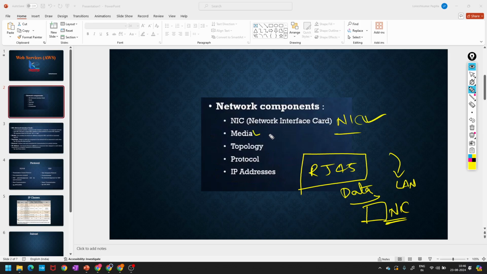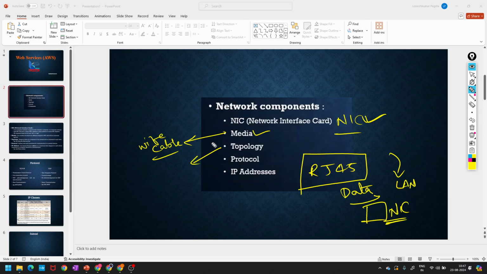The other one is media. What is media? It is a medium through which NICs are connected, which means a cable or Wi-Fi, so wire or wireless, anything. This is called the medium.